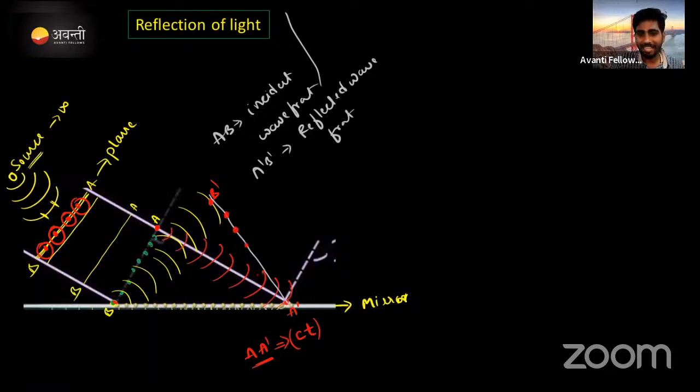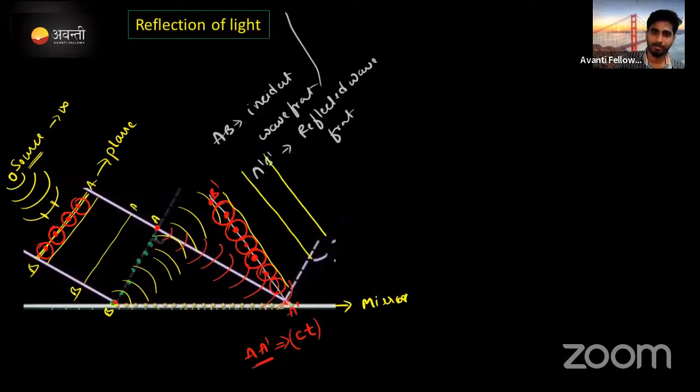They are acting like wavelets, don't forget it. Again in the forward direction, you need to draw one tangential line on all the surfaces. They are parallel to each other, and in this way they will get reflected. Now what is reflection actually? We need to prove that the angle of incidence is equal to the angle of reflection. This is the statement, the law of reflection.